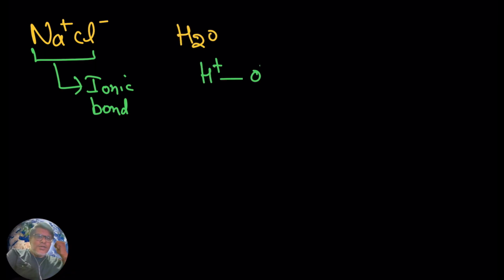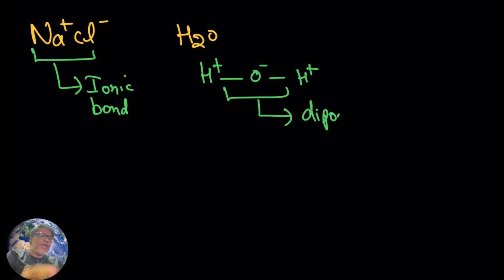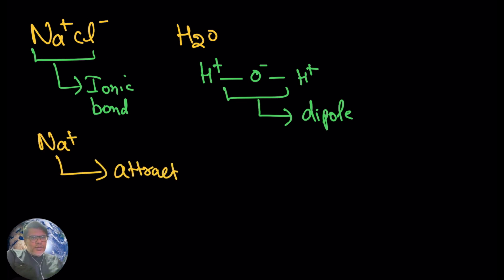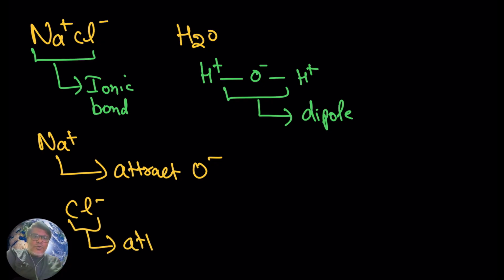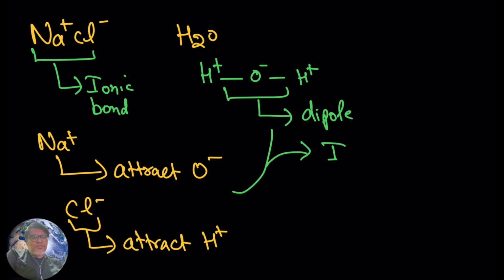In the case of water, you see the formation of a dipole. At one end you have a positive charge, at the other end you have a negative charge, so dipoles are formed. When you dissolve sodium chloride in water, the sodium ions attract the negative oxygen, and in the same way the chloride ions attract the positive hydrogen protons.